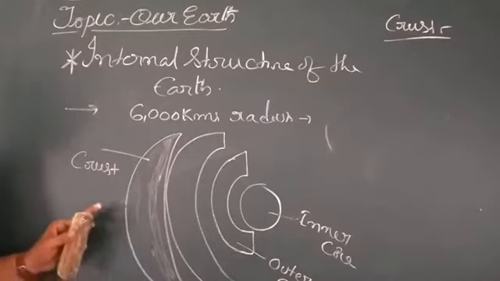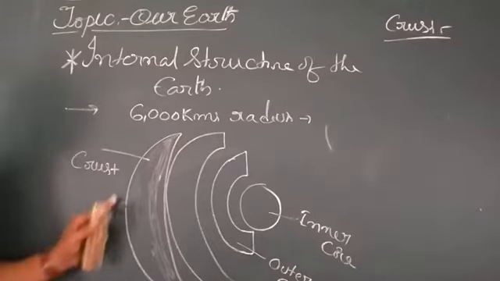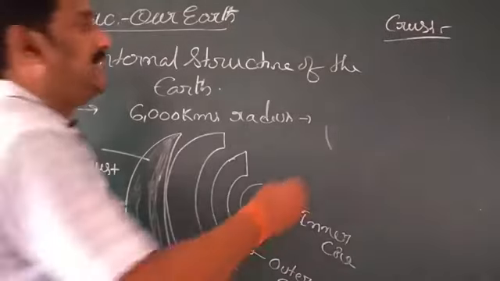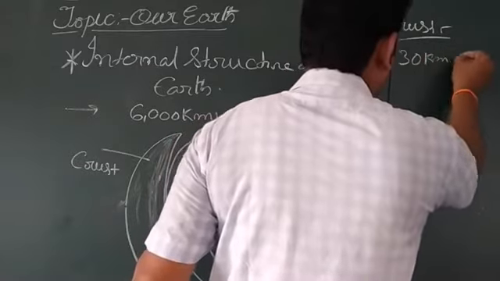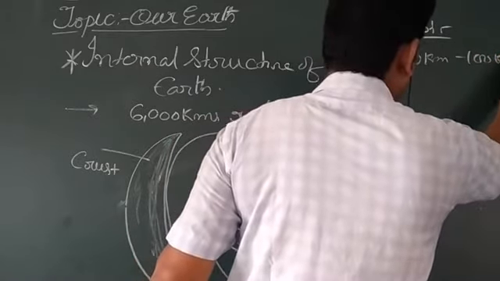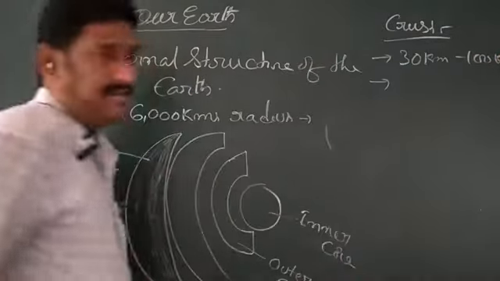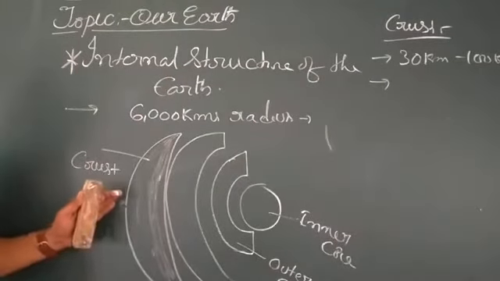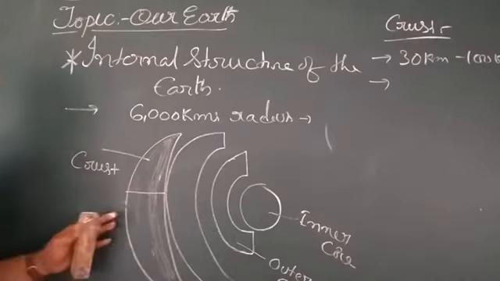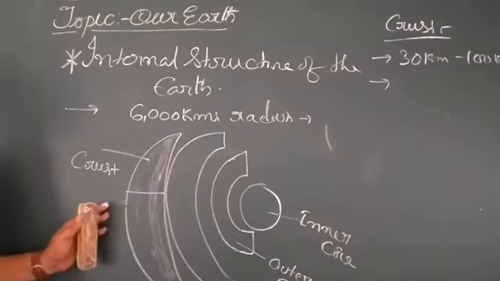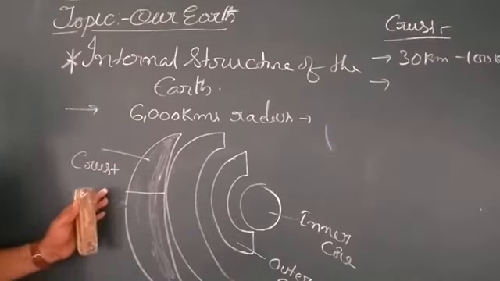We live on the outer part of the earth, which is called the crust. How thick is this layer? It is a layer of 30 to 100 kilometers thickness. The layer goes to a depth of 30 to 100 kilometers, and that is the crust.